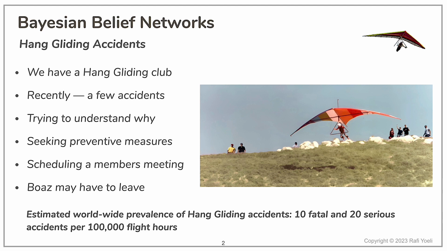There are two almost exclusive causes of accidents. The first is pilot error or misjudgment. The second one is equipment failure. In most cases, the latter is also related back to the pilot, who probably made a mistake when preparing his or her equipment for the flight. There are also a few cases each year where hang glider pilots forget to attach their harnesses, which in most cases is a fatal injury.